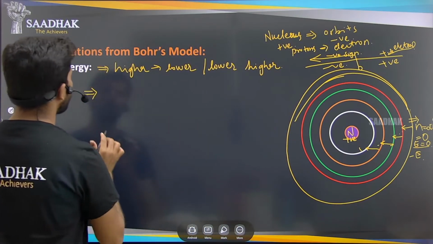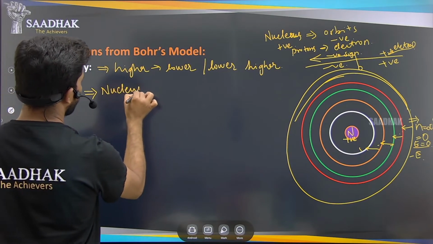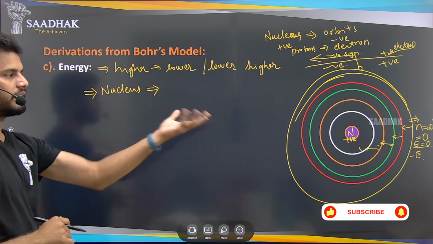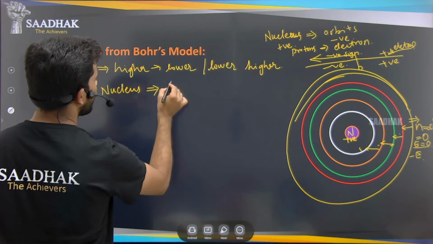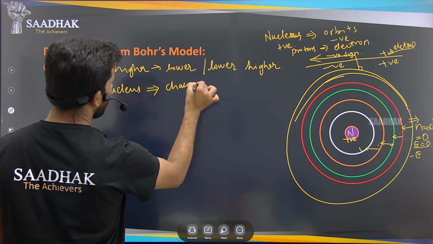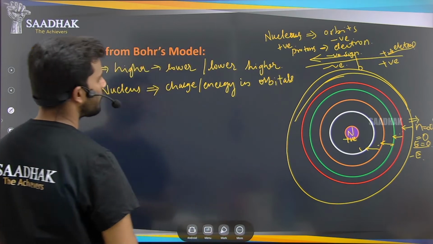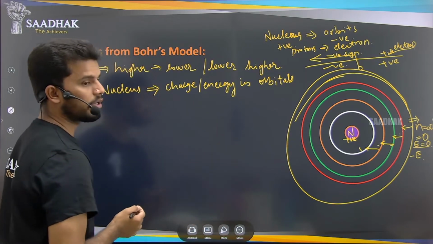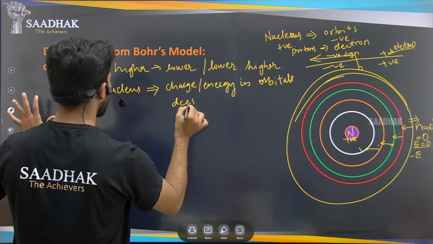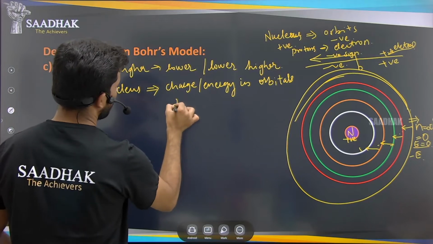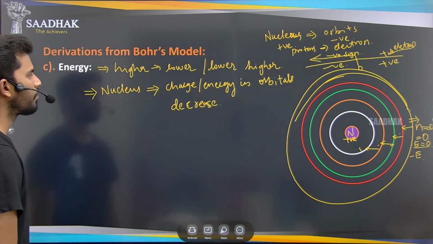First, whatever the nucleus that we have, this nucleus attracts these electrons towards itself, so that the energy in the orbitals will decrease.